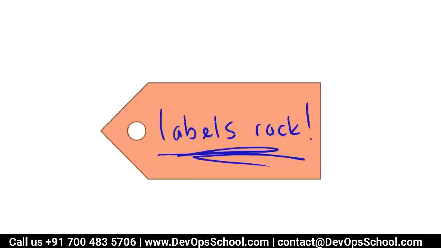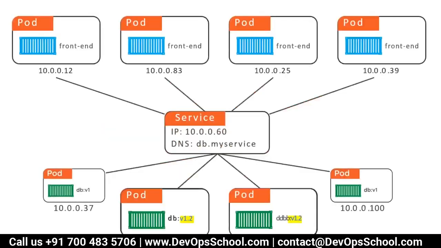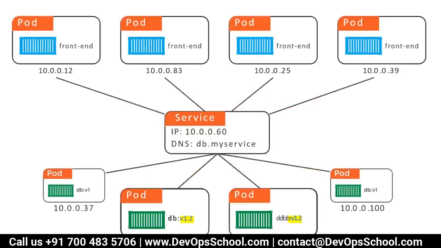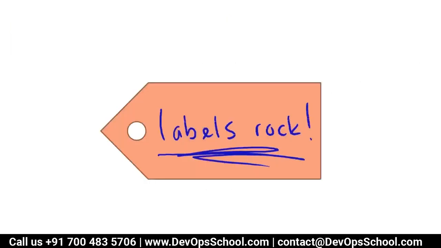One more picture. So how do you solve this problem? Labels, discovery service. So service is basically a load balancer, but how will this service come to know which pods it should be load balancing? The answer is hidden in labels.